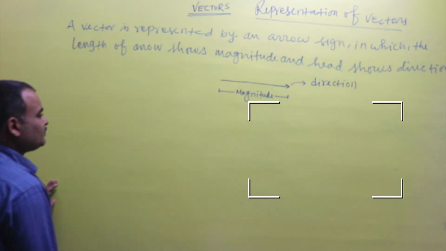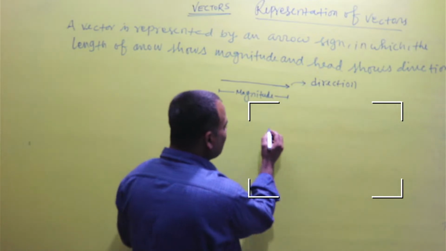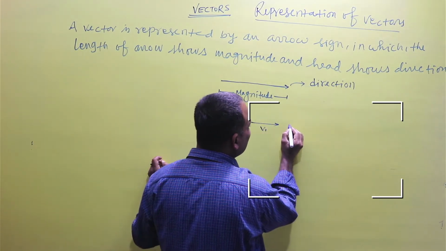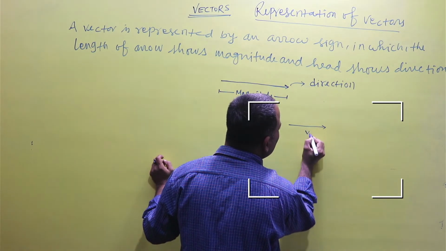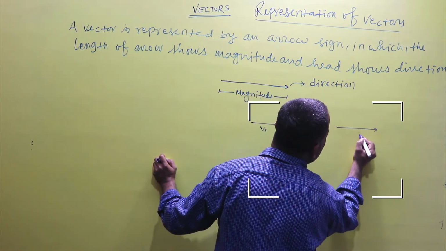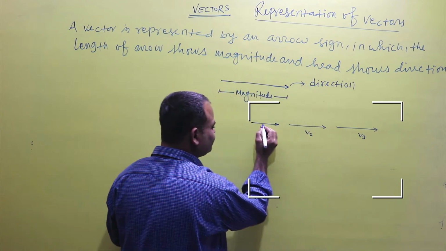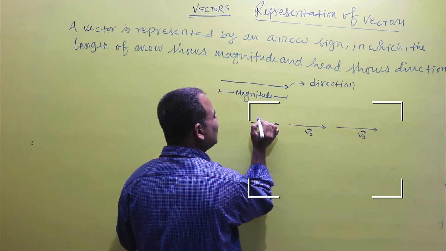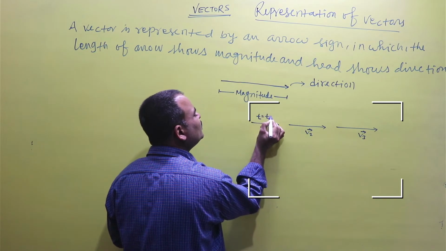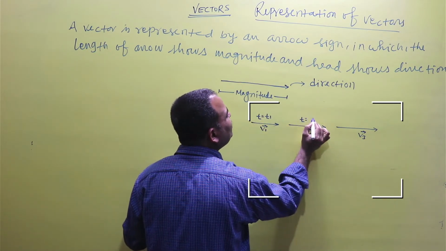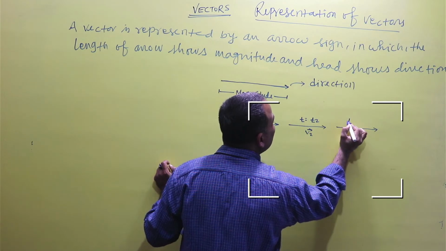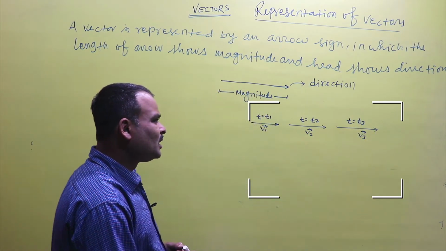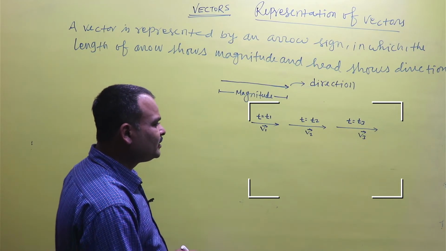So we can also represent that now the arrow shows V1, V2, V3 at times T1, T2, T3.